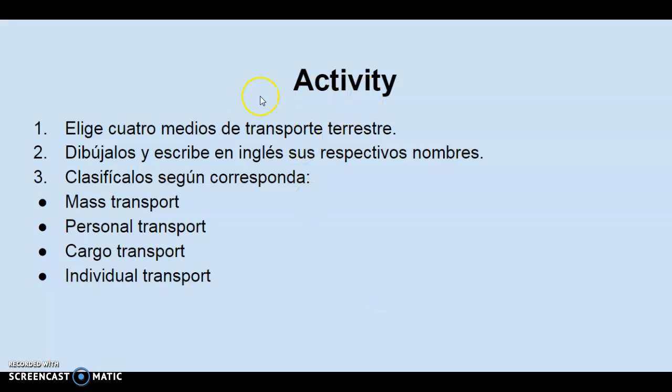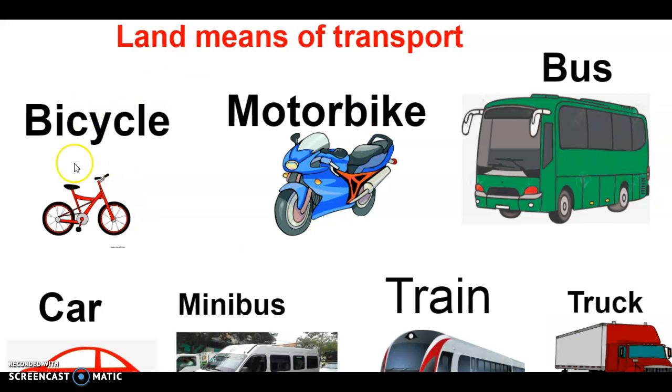Now we have the activity. You have to choose four of these land means of transport. Four. For example, the bicycle, the train, the bus, and the car.